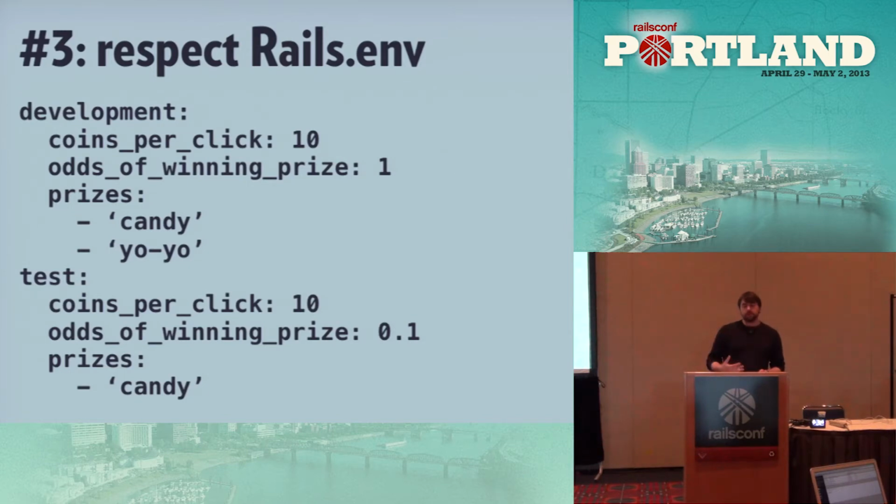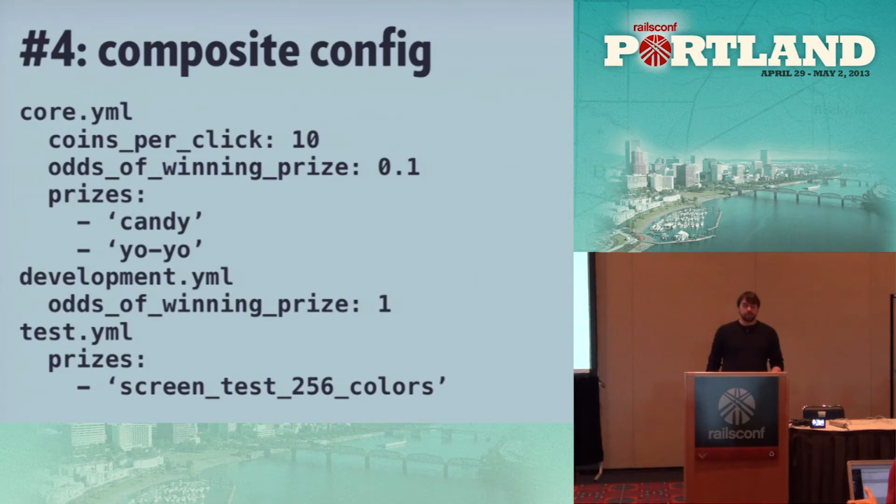So when I'm in development, I want to make sure that I win a prize every time because I'm super impatient. My time is super valuable. So I've set the odds of winning a prize from 0.1 or 10% to 1, 100%. And then all the things that are the same, I've had to replicate for development and then test and then in production as well, if the screen were bigger.